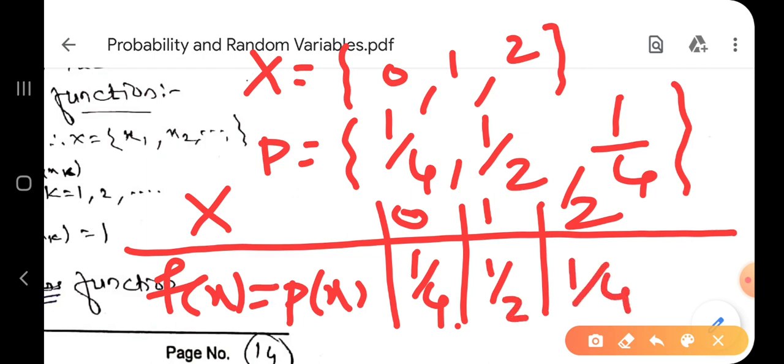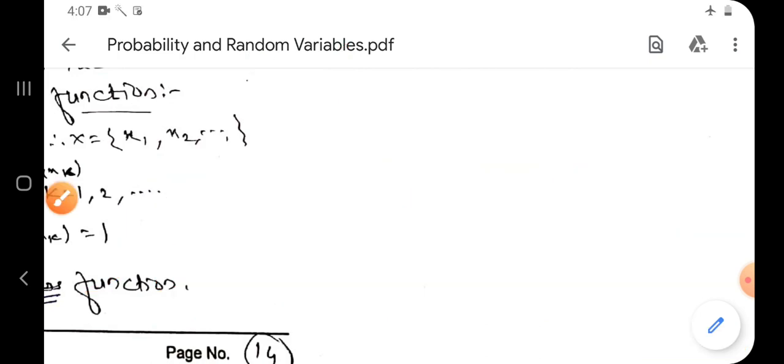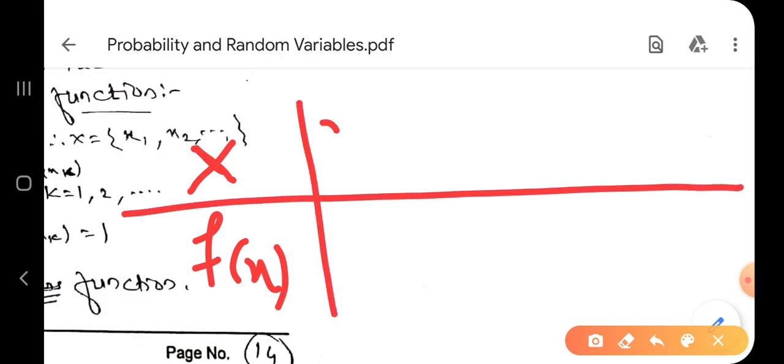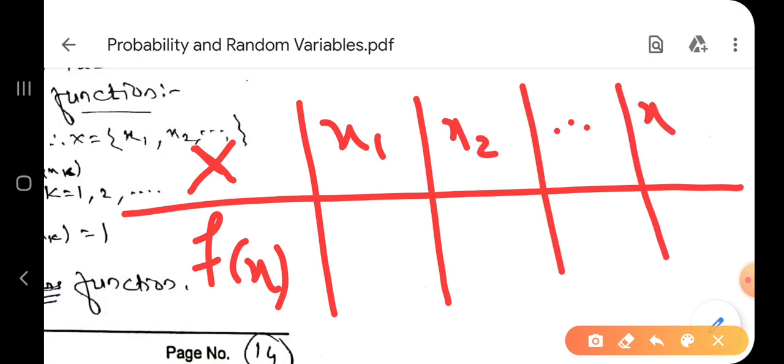So this representation in the table, x and f of x, is called probability function, or you may call it probability mass function if the variables are discrete, and probability density function if the variables are continuous. So in general, how do I write this? I can write capital X and f of x, or you may write p of x, no problem. x1, x2, dot, xn.